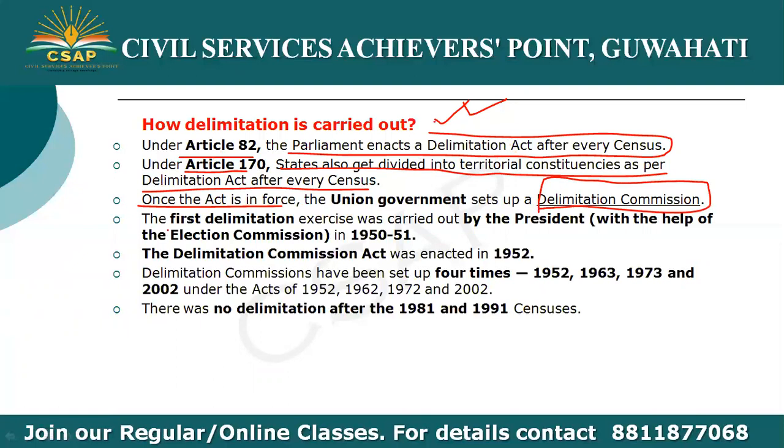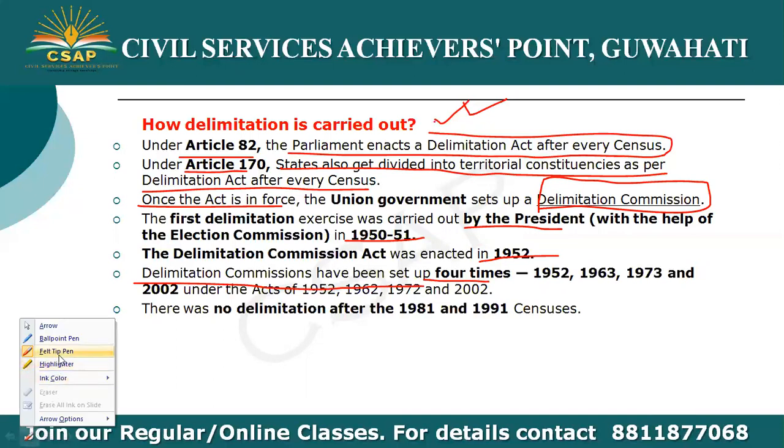The first delimitation exercise was carried out by the President with the help of the Election Commission in 1950-51. The Delimitation Commission Act was enacted in 1952. Now, the delimitation commissions have been set up 4 times.